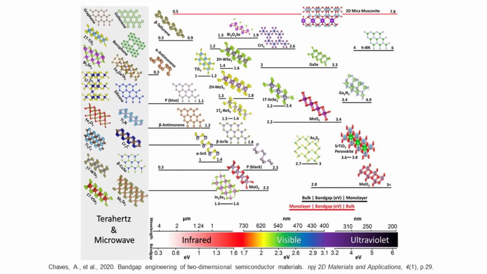Beyond elemental to compound van der Waals semiconductors, we open the door to thousands of new semiconducting materials with band gaps spanning across the infrared, visible, and ultraviolet spectrum. These van der Waals materials are currently a hot topic of research in many fields, with new exotic properties being discovered almost daily. I believe we will have the opportunity to talk more about them in future videos.